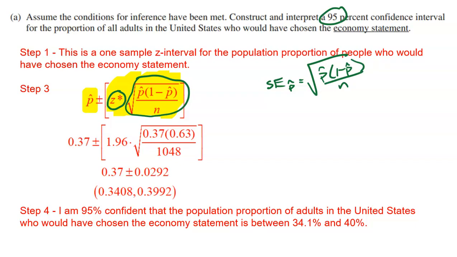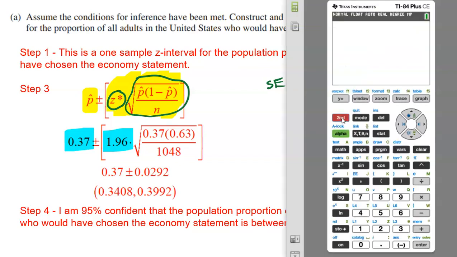First, our sample showed 37% of people would choose the economy statement. Now our z star is 1.96. Let me quickly show you how I got that. On the TI-84 calculator, I'm going to hit 2nd VARS. So I'm going to go down to invNorm. Now, invNorm gives you the z stars.